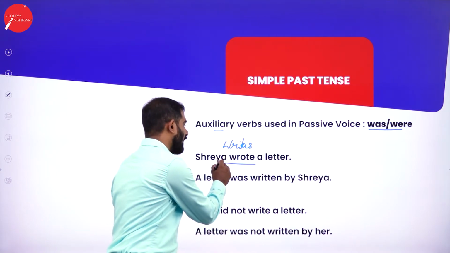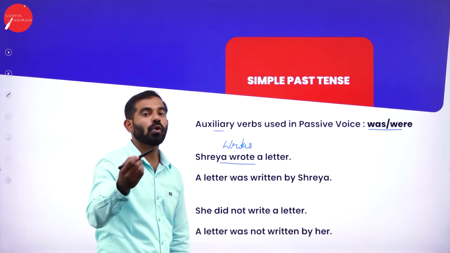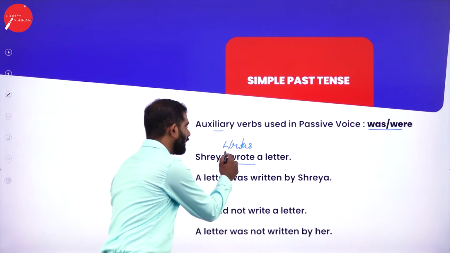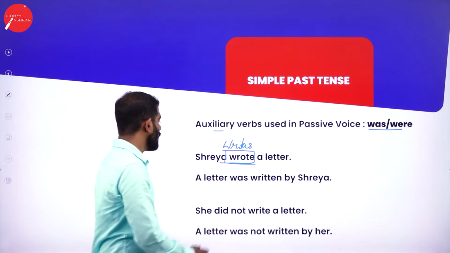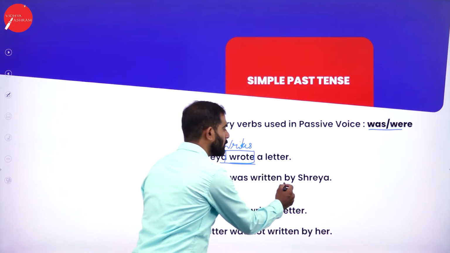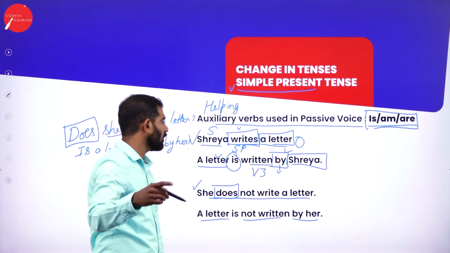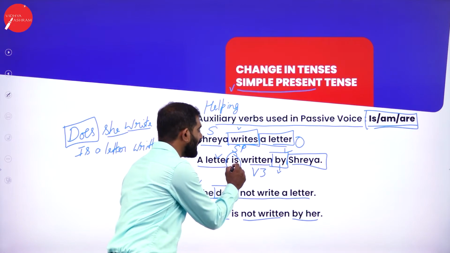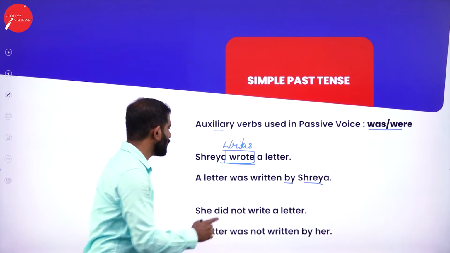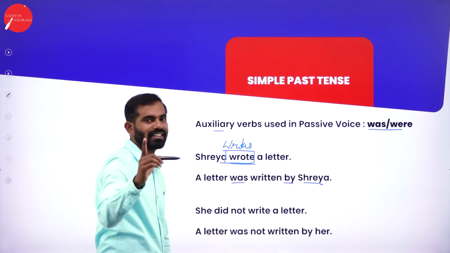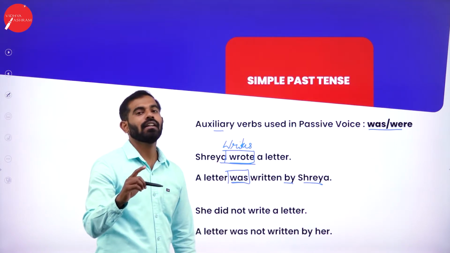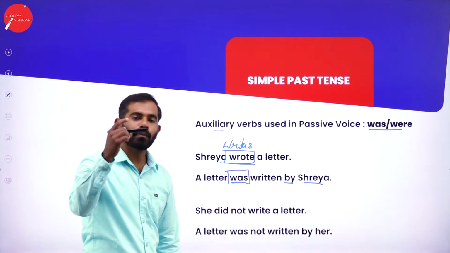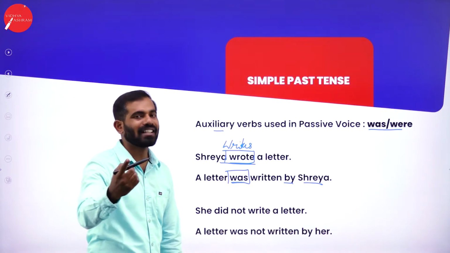But in past tense, Shreya wrote a letter. How will the words write and wrote change? A letter was written by Shreya. If you observe simple present tense, a letter is, the only change you can see is was and is. So this was and is will decide whether the active voice is in simple present tense or simple past tense.